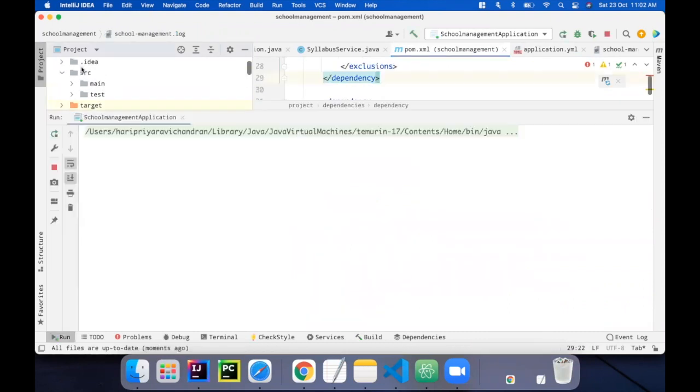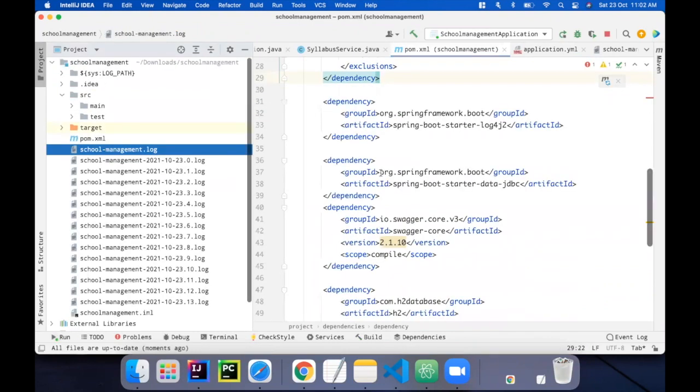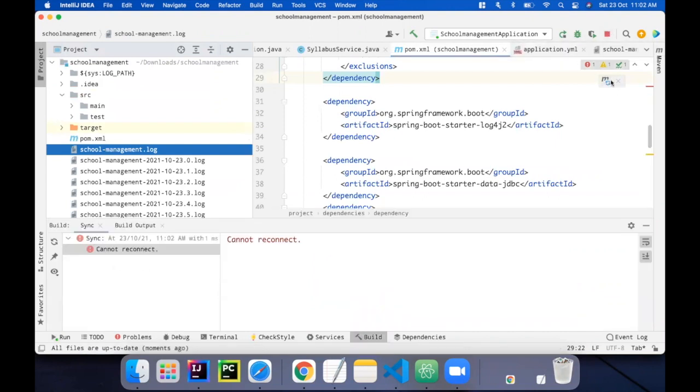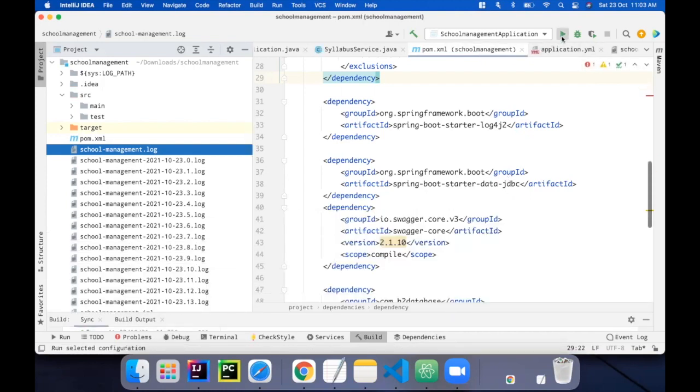And I'm going to run the same. So let me rebuild my application. I've rebuilt my application, and I'm going to run it again.